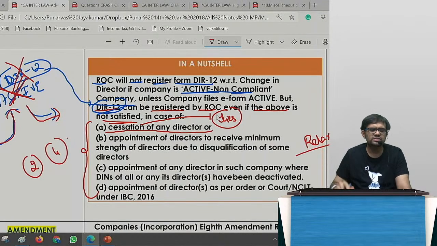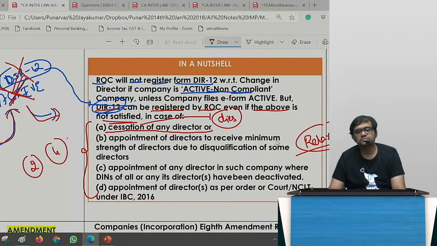There are so many problems happening in the company. Please, the new director has come in, old director died, sir. Old director resigned, sir. Old director's office came to an end, sir. Company will be without a director, sir. All directors have resigned. Company will become without a director. So please help me. I will definitely file the form. So they say, okay, relaxation is given.